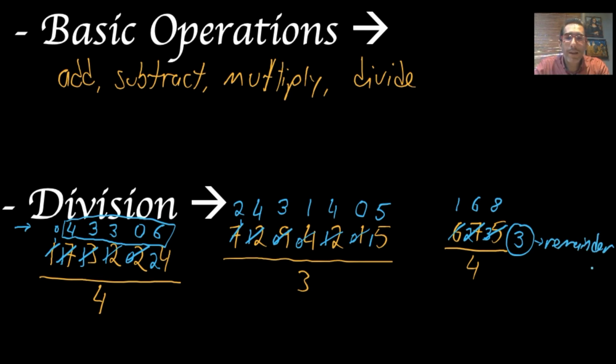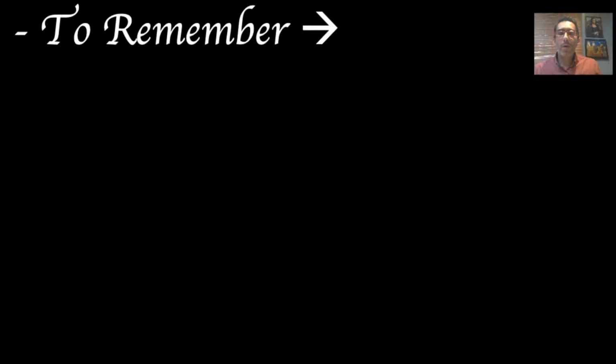Okay, and that remainder, just be clear on that, because there are several questions that for some reason these tests normally like to talk about the remainder. So be clear what the remainder is, and that remainder is that number that we have left before we start finding the decimal digits. Okay, now we have a couple of things that I want you to remember that I think are important, because every now and then some people get confused, especially with how we deal with zero.